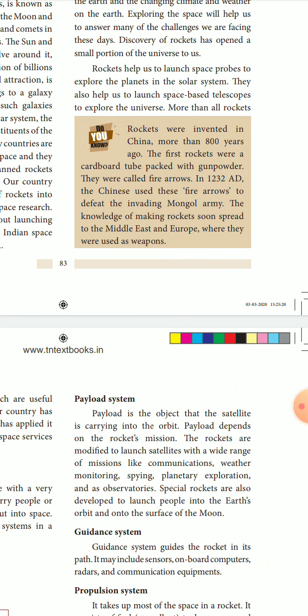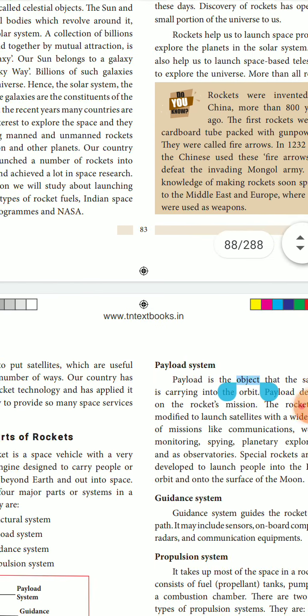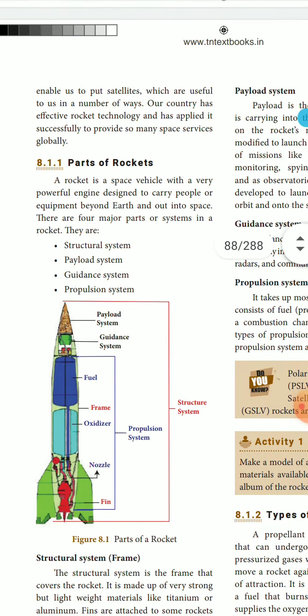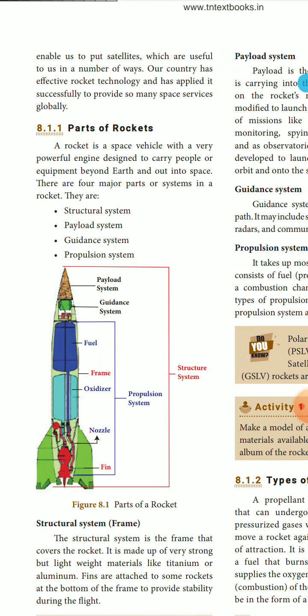Now, do you know rockets were invented in China more than 800 years ago? The first rockets were a cardboard tube packed with gunpowder. They were called fire arrows. In 1232 AD, the Chinese used these fire arrows to defeat the invading Mongol army. The knowledge of making rockets soon spread in the Middle East and Europe, where they were used as weapons. So the first rocket was named the fire arrow, and it was first invented by China.